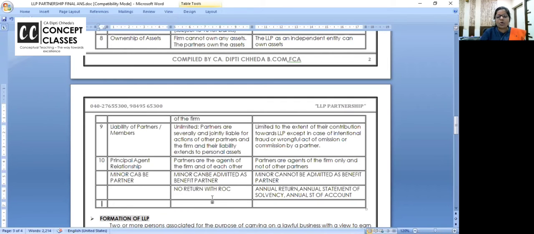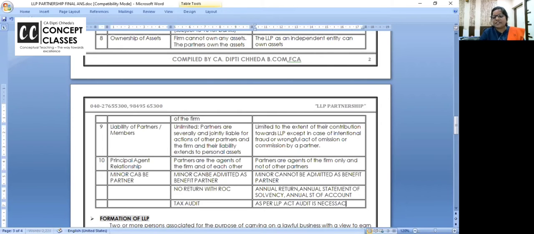Yes. Now audit. Here they have to get only a tax audit done. If partnership turnover exceeds 1 crore, and if professionals 50 lakhs and all, then they have to get their books audited, tax audit. But in LLP, as per the LLP Act, there is a separate audit also. As per the LLP Act, audit is necessary.